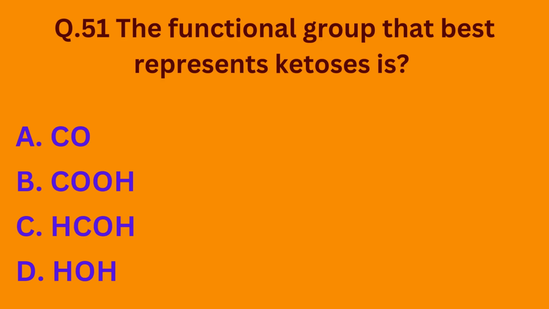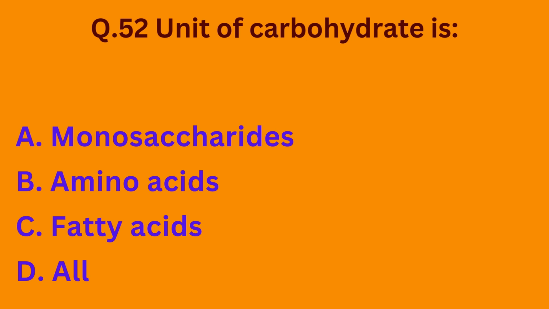Question number 51. The functional group that best represents ketoses is: option A, carbonyl group; option B, carboxyl group; option C, hydroxymethylene; and option D, hydrogen hydroxide. So the correct option is option A. Ketones are basically represented by carbonyl group. Question number 52.